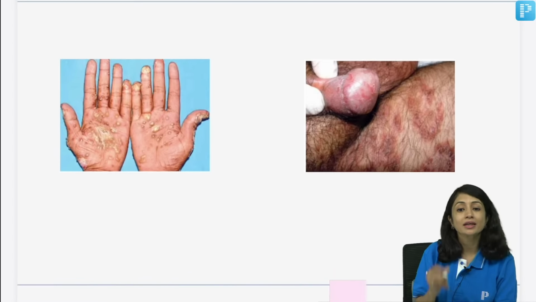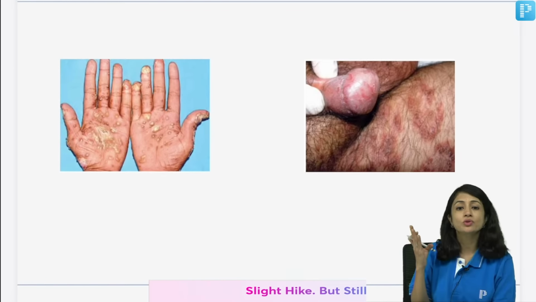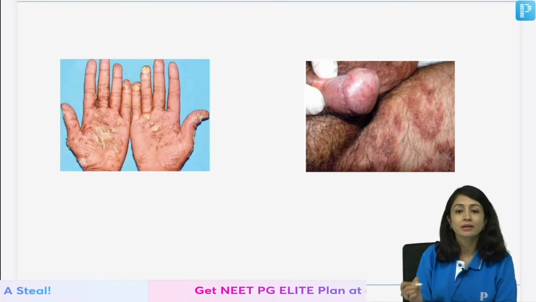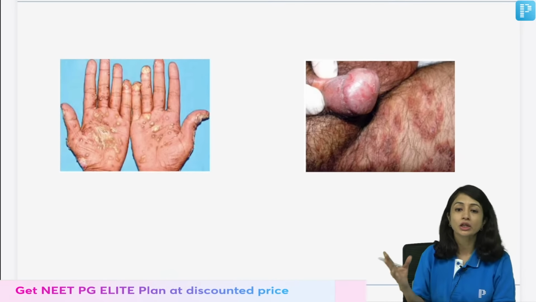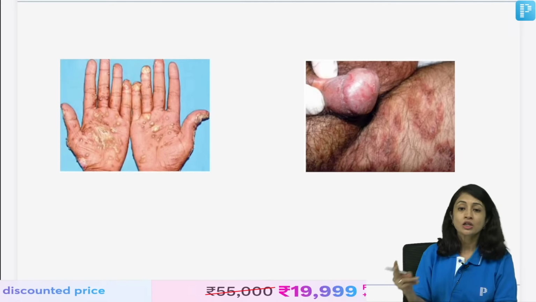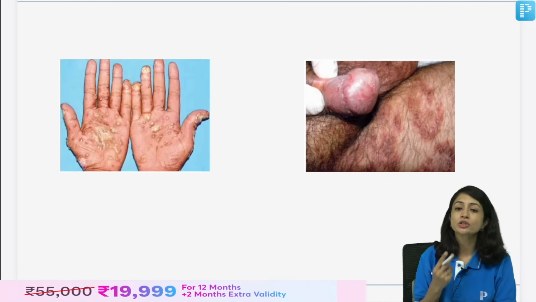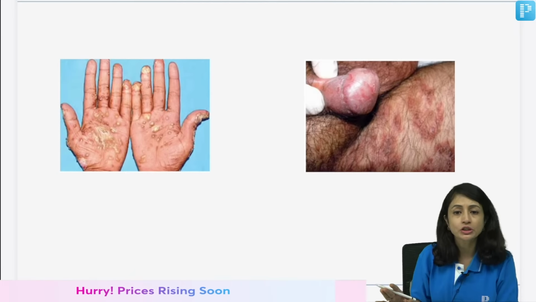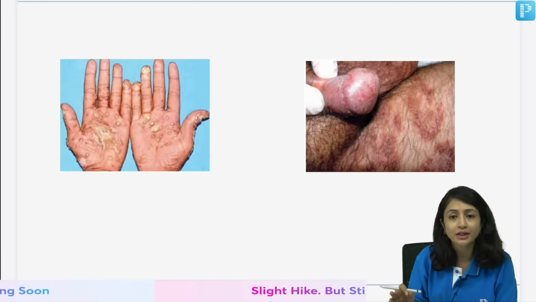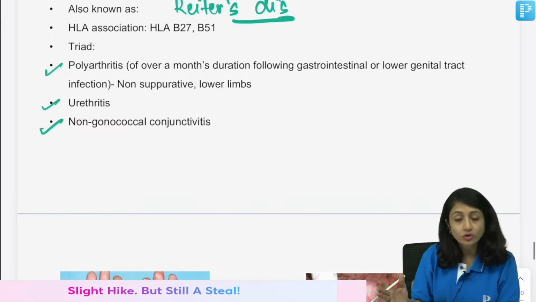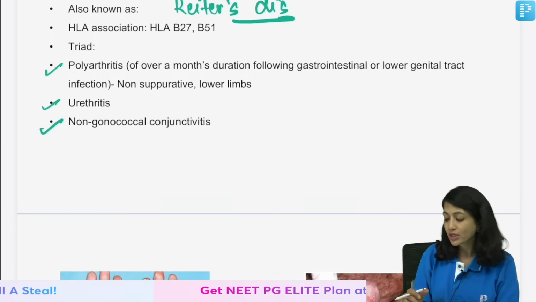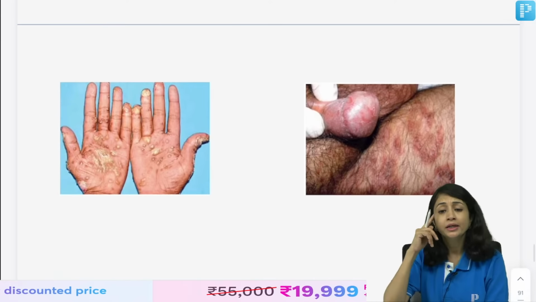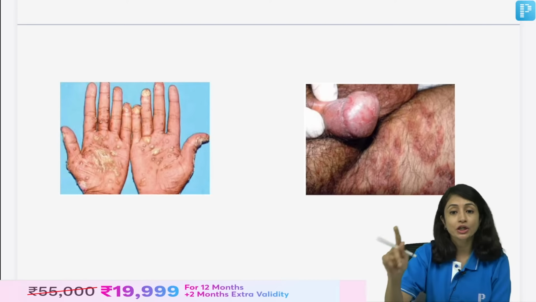This is called keratoderma blennorrhagicum when you see hyperkeratotic lesions on the palms, and this is called circinate balanitis where you see circular erosions on the glans penis. So, these are two important features of Reiter's disease that you should know. Subcutaneous nodules are not a feature of Reiter's disease, but polyarthritis, urethritis, non-gonococcal conjunctivitis and these two skin features are. Clear? Now, usually Reiter's disease is also seen in HIV positive patients.